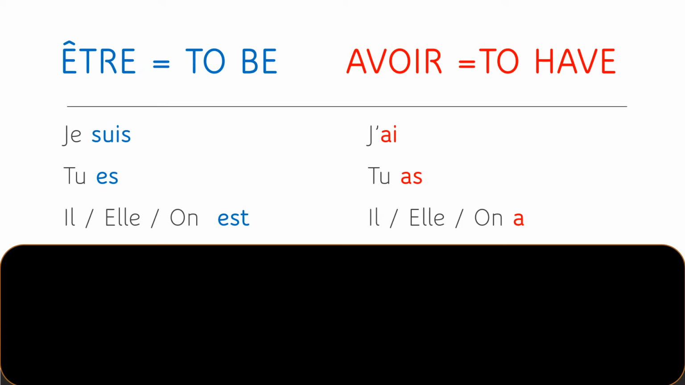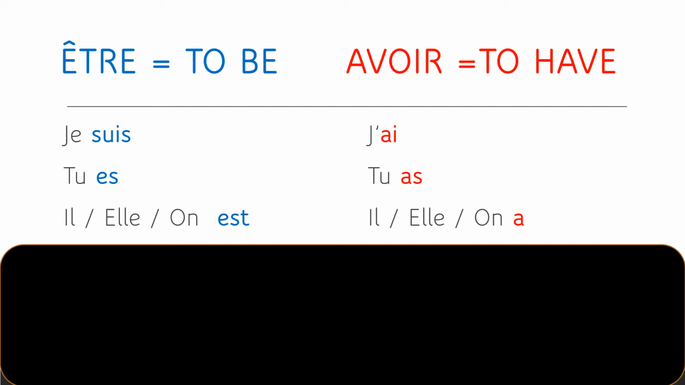When we are conjugating être, we see that at the first person, je, être changes completely. The letters E, T, R, E disappear and become S-U-I-S, suis. So when we're conjugating être, qui veut dire to be, we say je suis, tu es, il est, elle est, on est. Those are the three singular persons for the verb être.